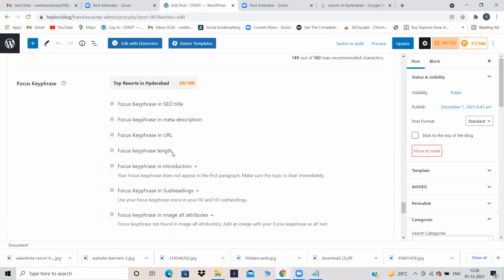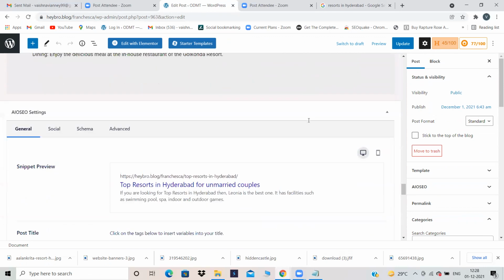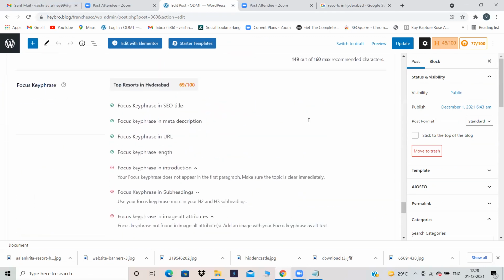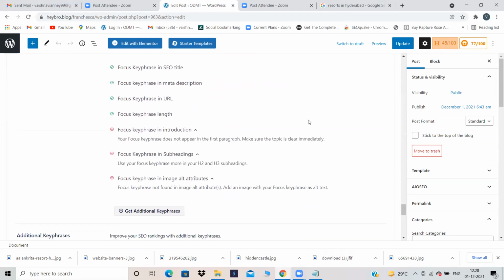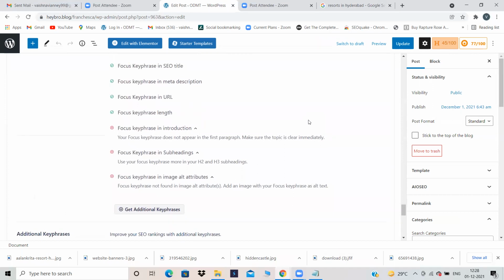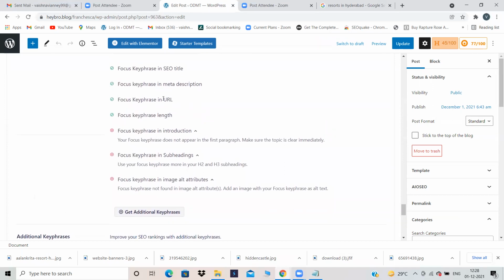Now focus key phrase length, that means top resorts in Hyderabad, the length is perfect. And focus key phrase in URL. That means focus key phrase in the file name. What did I tell you yesterday? By default, your title becomes your file name. Now URL in the sense file name. So let's see our URL.